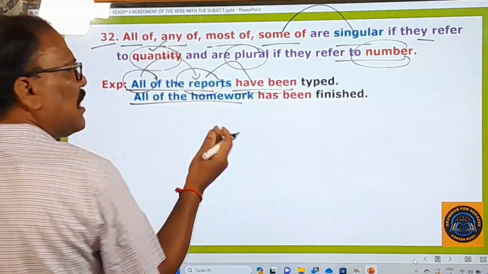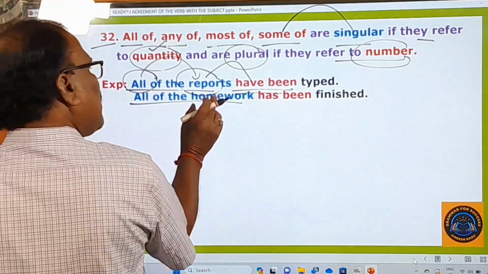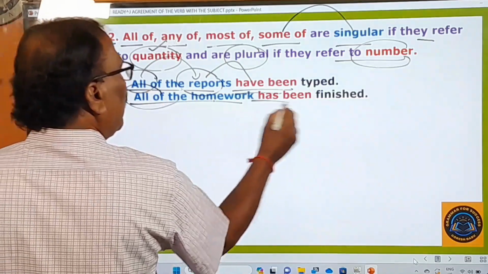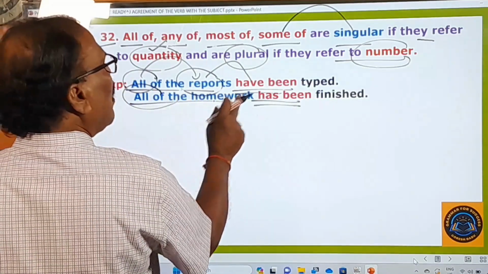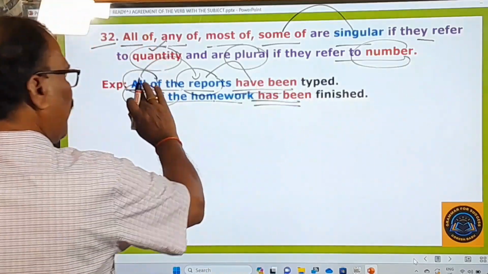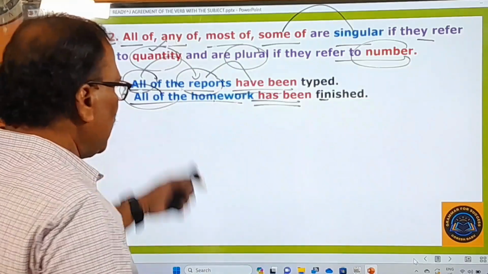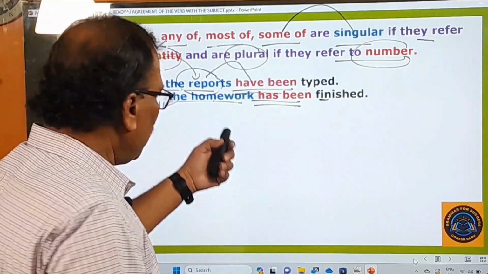A quantity. It's an uncountable noun. Okay, and that's why it's singular, and therefore we use only a singular verb after that. And that's why we say all of the homework has been finished. Okay, all of the reports have been typed, all of the homework has been finished. You please watch all these examples and try to understand the rule behind these examples.